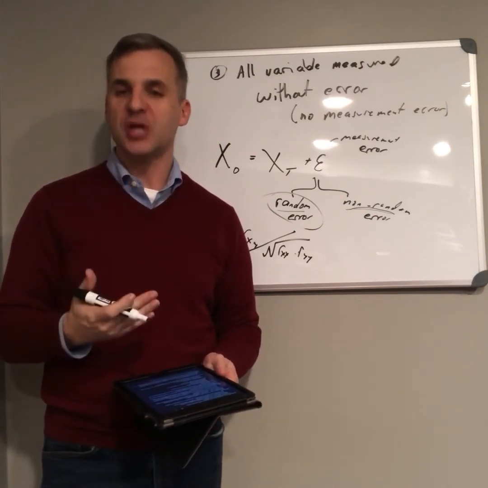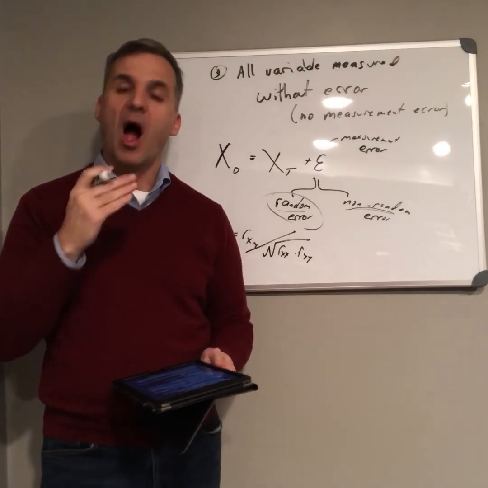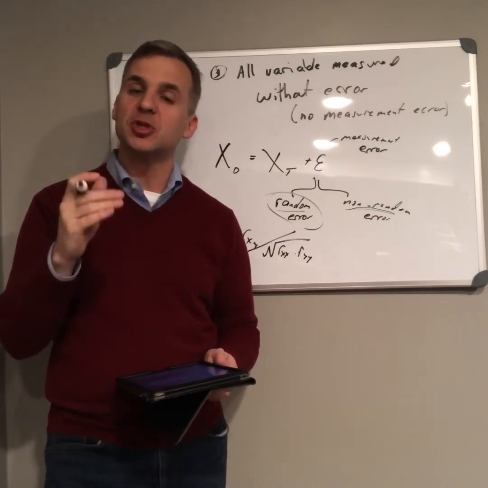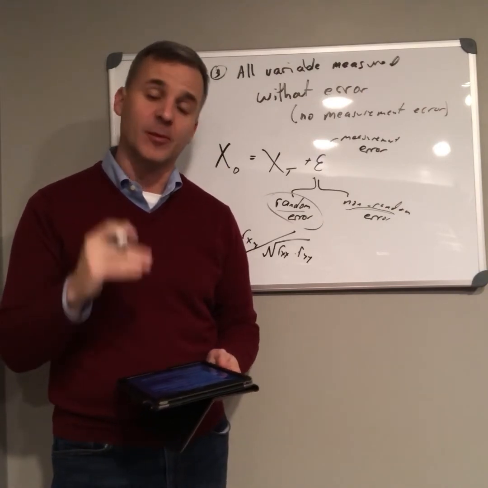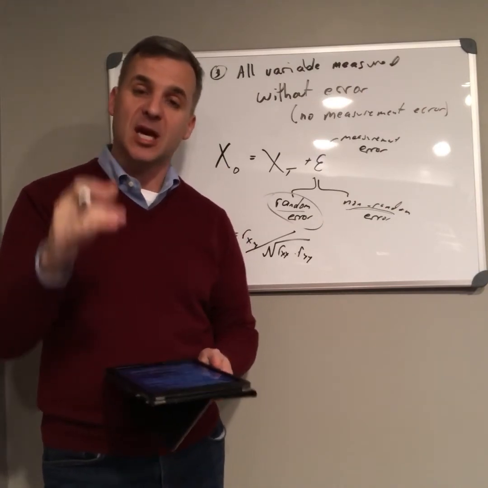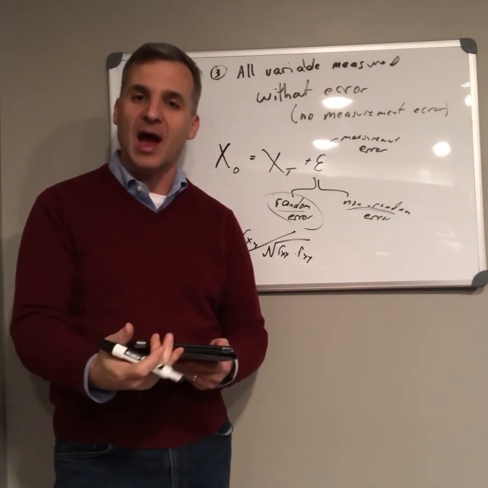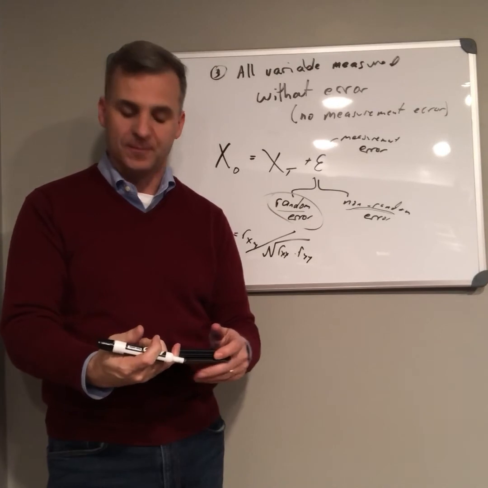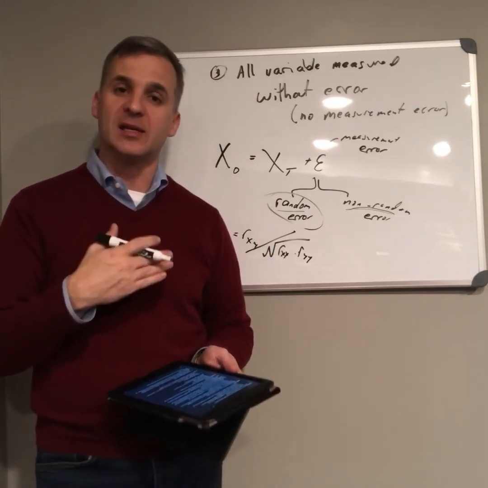Now, in general, we tend to ignore this as an issue, other than to say we try to reduce our errors as much as we can. We try to make sure that we have good variables. We employ, or we become, psychometricians to make sure that our measures are as reliable and as valid as they possibly can be.